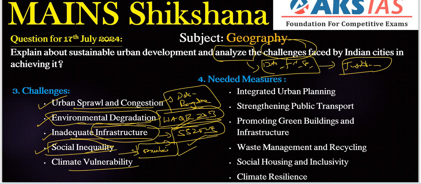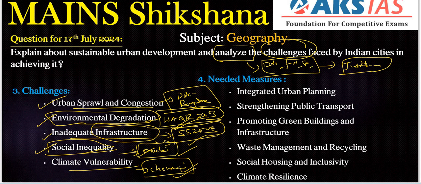Next, climate vulnerability. Many Indian cities are highly vulnerable to climate change impacts, including floods or heat waves. Recently, we can mention Chennai's recurrent floods or Mumbai's vulnerability to rising sea levels. Since we have already mentioned Mumbai, we can include Chennai here.